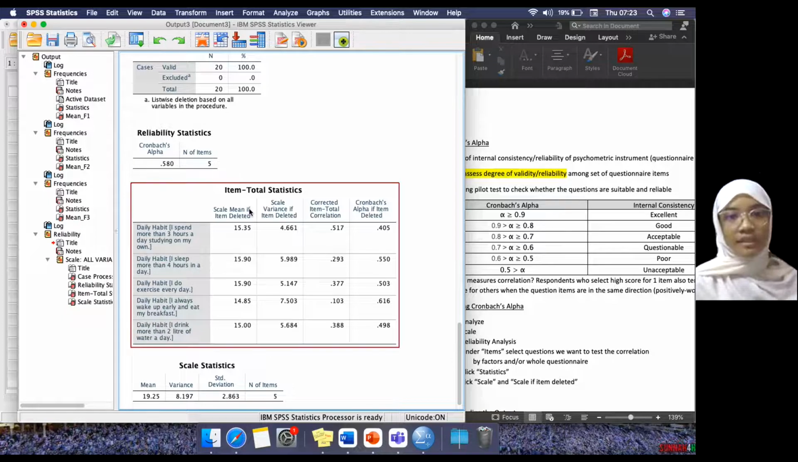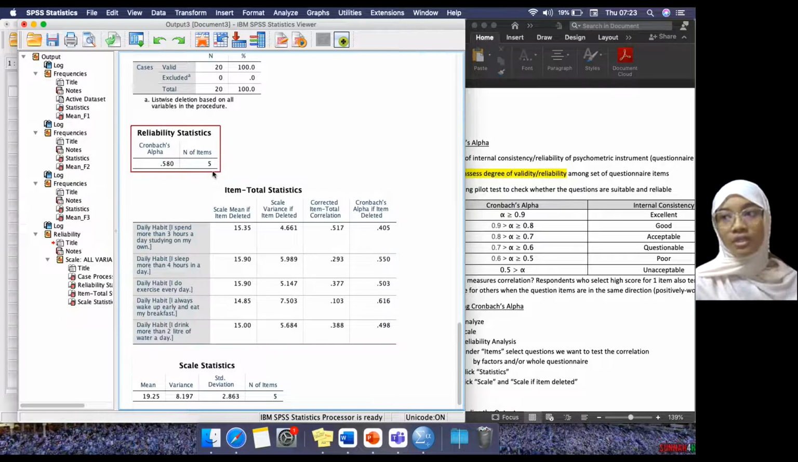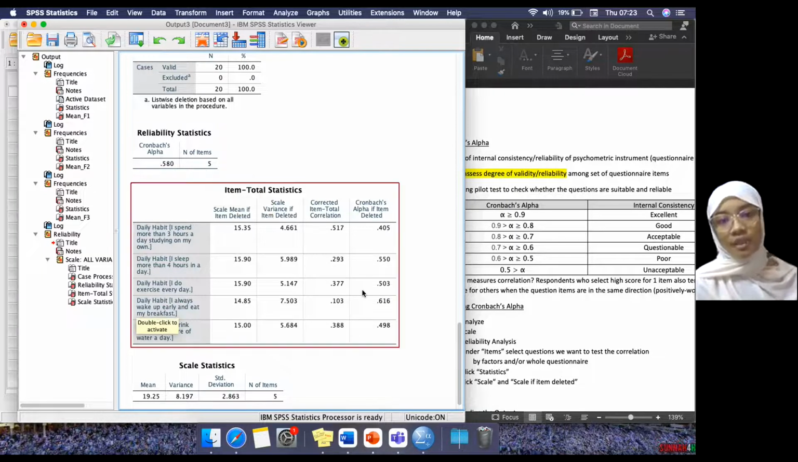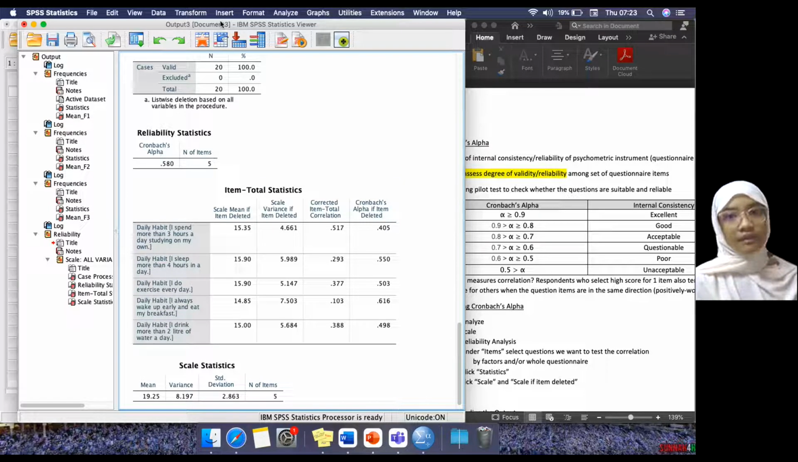In these cases, you have to go through with your lecturer. Either he or she wants you to choose 0.58, or you can delete this one. But it is advisable to choose the highest Cronbach alpha value. Okay, done with that. So we focus back on the next.